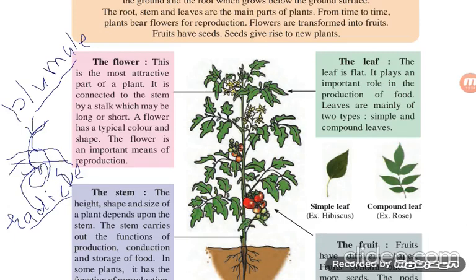Now the flower, this is the most attractive part of the plant. It is connected to the stem by a stalk which may be long or short. Look at the diagram. They are connected to the plant with the help of a stalk. A flower has a typical color and shape. The flower is an important means of reproduction. Because of this, after some days the flowers convert into seeds. They convert into small tomatoes.